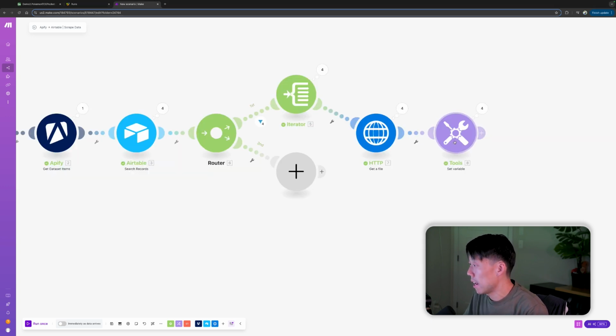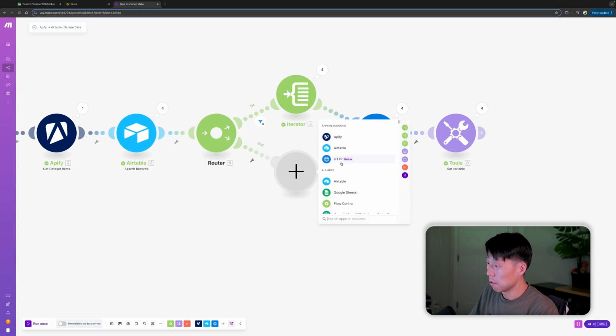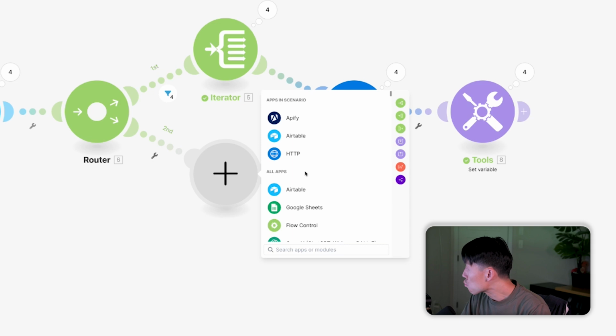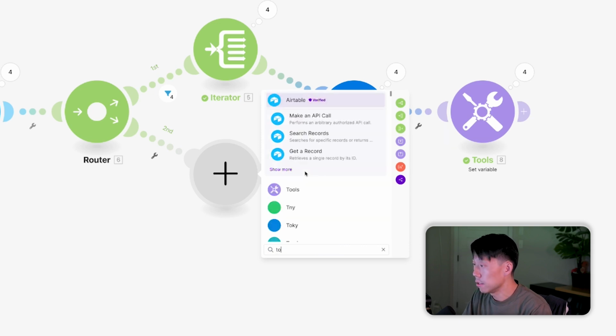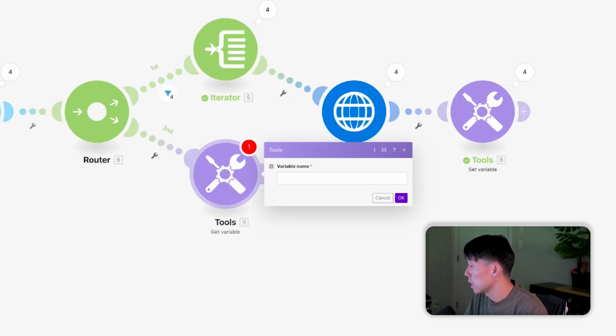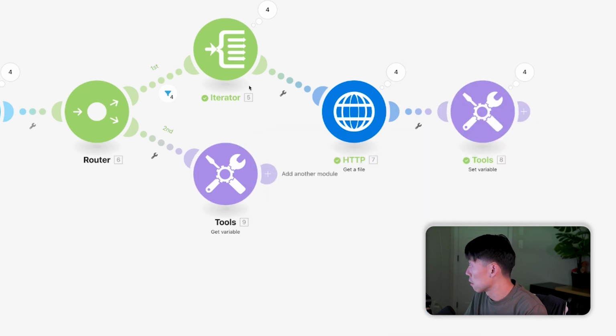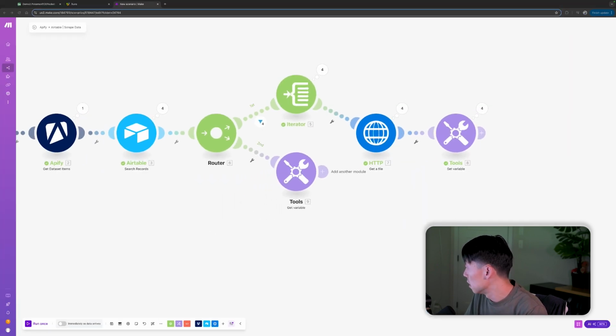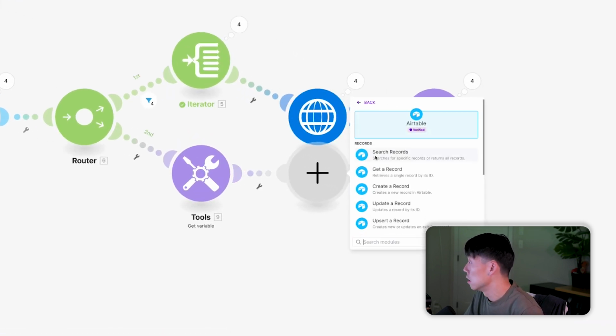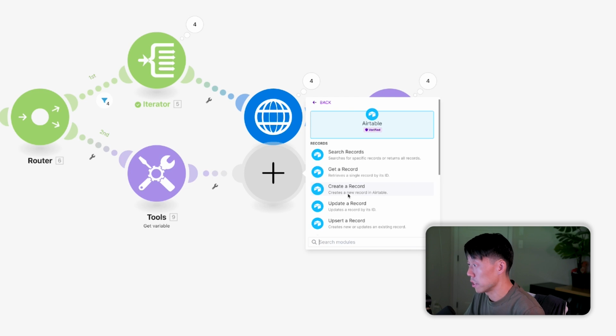All right, now that I have the SRT files, let's go ahead and reference the SRT files. So back to here, I use tools where I set the variable. This time I'm going to get the variable, and I'm going to get SRT. So it's going to grab those 4 SRT files. And for those 4 SRT files, we're going to actually update Airtable. So we're going to create a record.